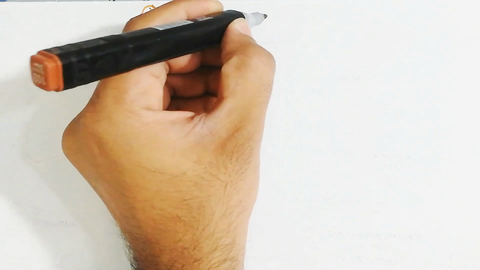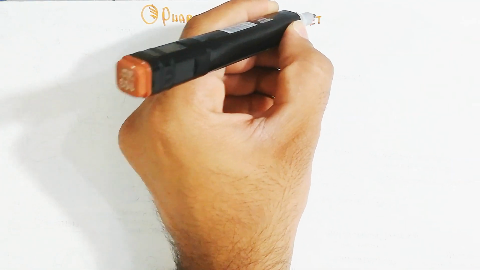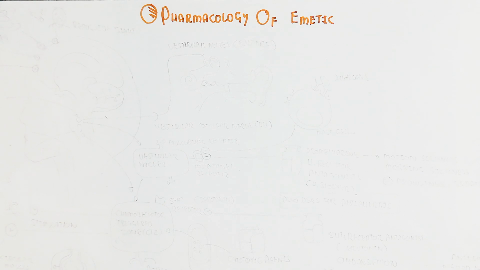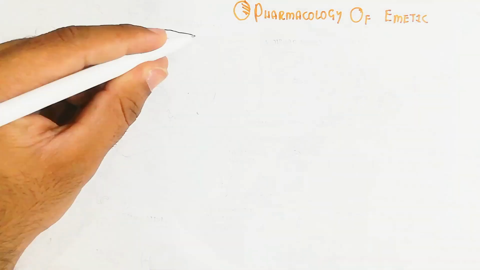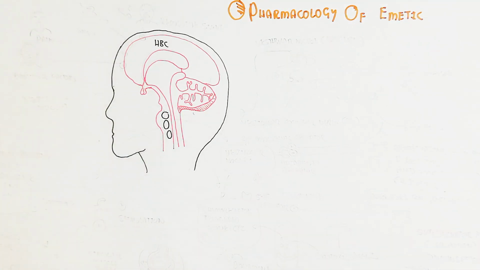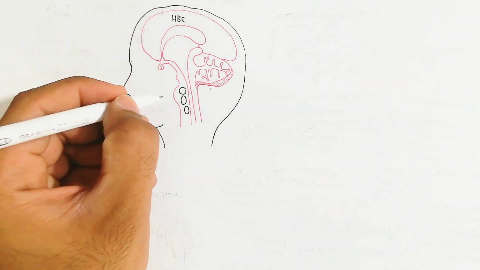Hello, in this video we will understand the pharmacology of emesis, the emetic reflex, and the drug therapy: how to control vomiting. So first of all, we need to understand the emetic reflex, how vomiting can occur.